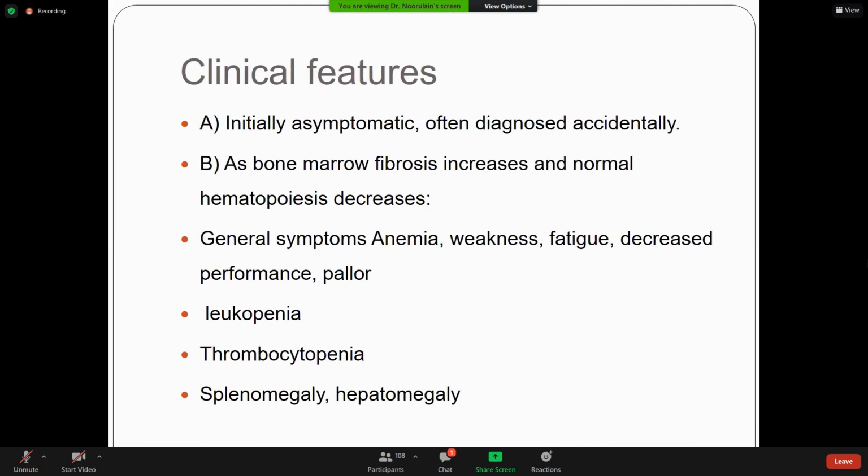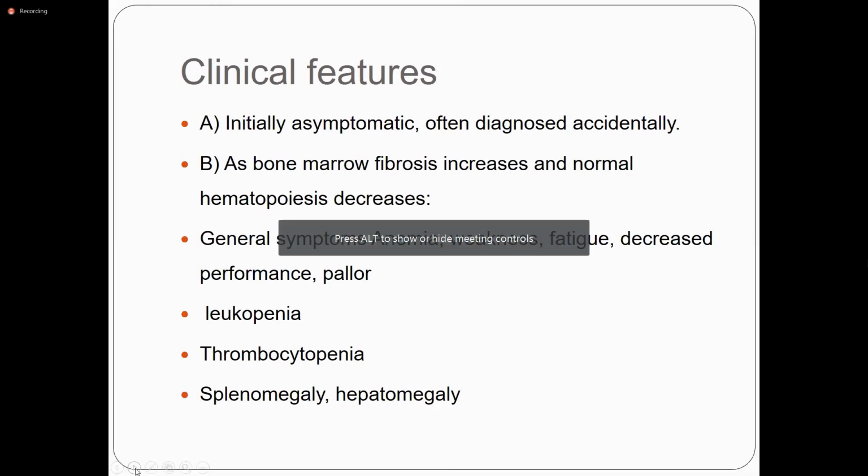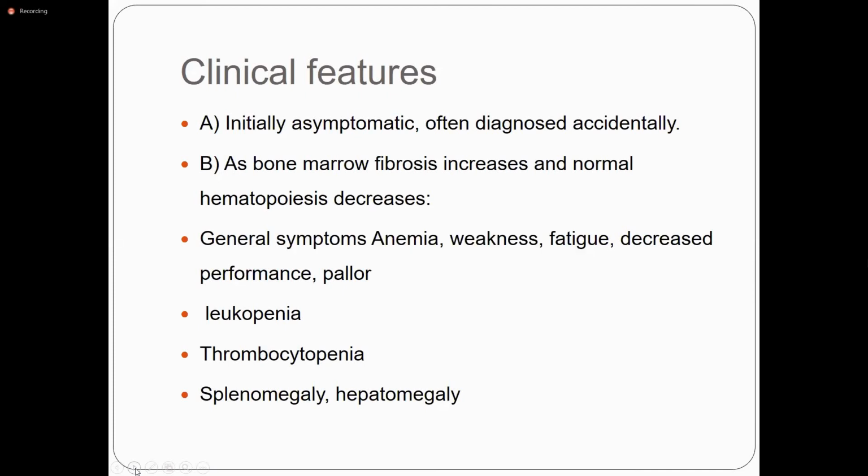What are the clinical features? Initial symptoms are often diagnosed accidentally because it is initially asymptomatic in the pre-fibrotic stage. As the bone marrow fibrosis increases, normal hematopoiesis decreases, and the patient presents with anemia, weakness, fatigue, and decreased performance. Leukopenia gives rise to infection; the patient presents with fever and multiple infections. With thrombocytopenia, the patient presents with bleeding, petechiae, and splenomegaly and hepatomegaly due to extramedullary hematopoiesis. When there is myelofibrosis, the spleen and liver show extramedullary hematopoiesis.